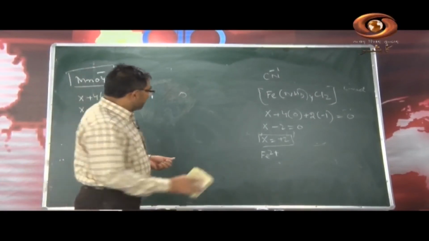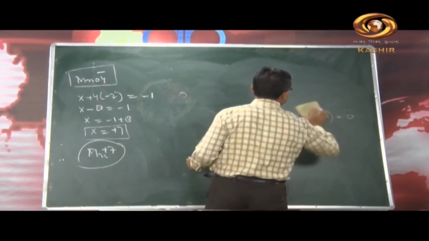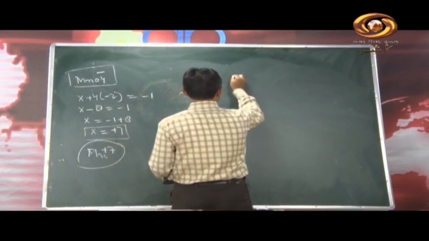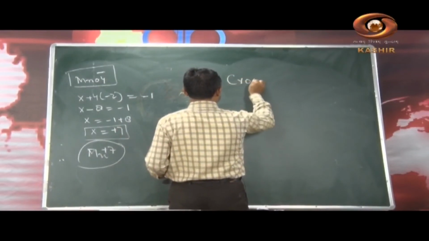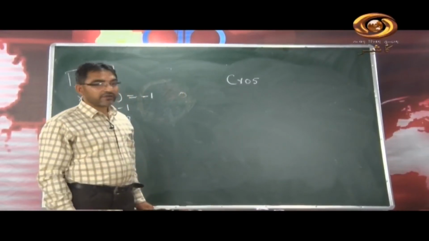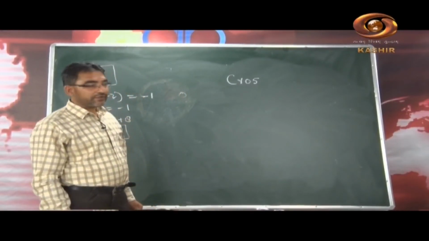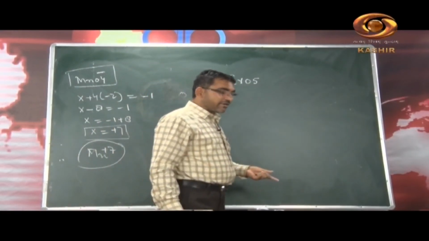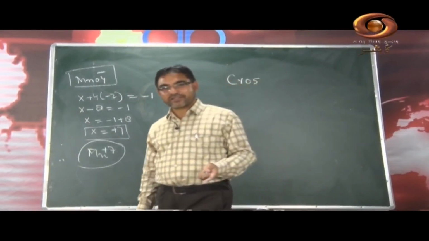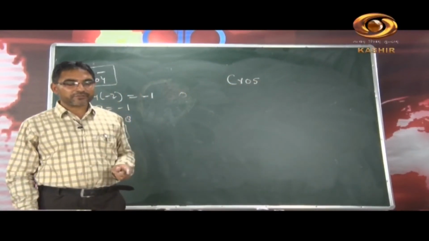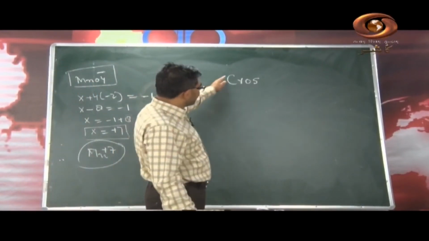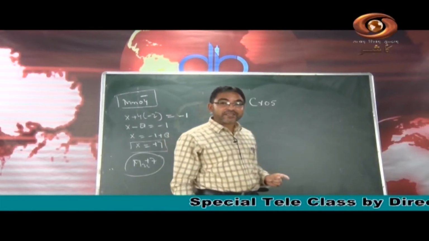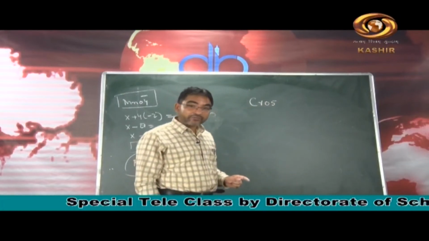So, one more compound. If you take the compound CrO5, what is the oxidation state of chromium here? If you calculate 5 into minus 2, then it is plus 10, but chromium does not have this plus 10 oxidation state. You should go through coordination chemistry or D block elements. You will find there what can be the maximum oxidation state of chromium. Chromium cannot have the plus 10 oxidation state.